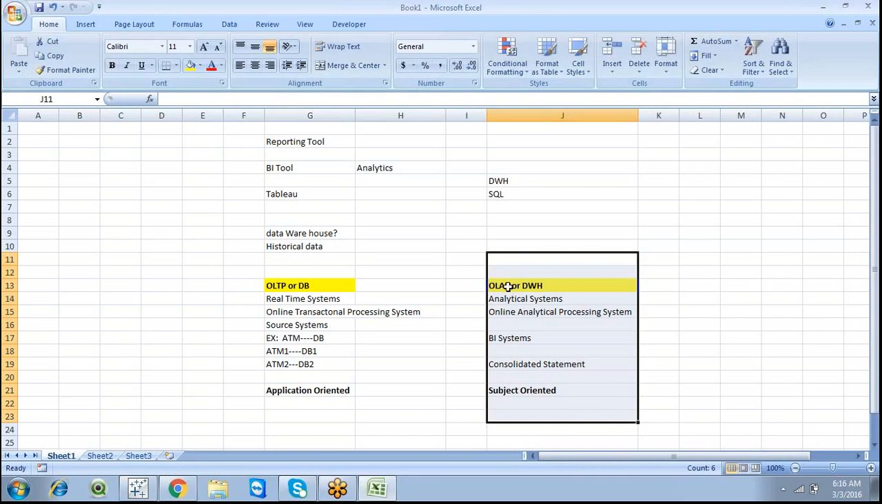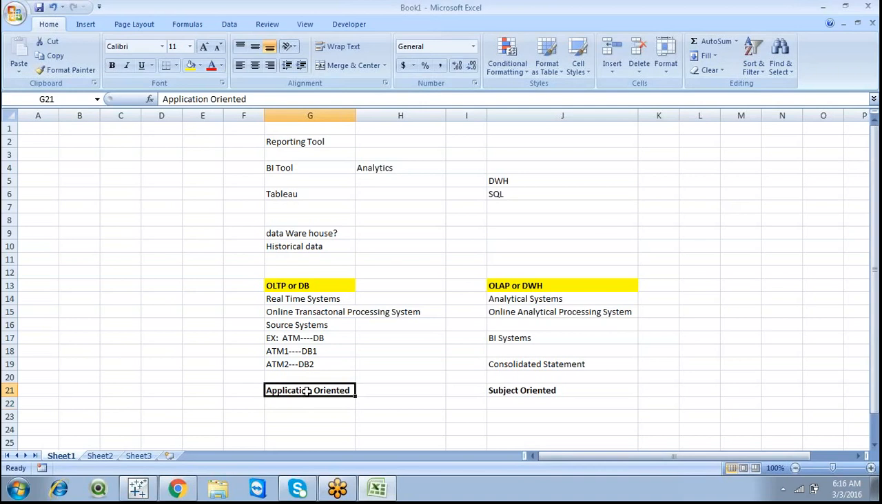On top of the data warehouse we are going to pull some set of records. It's a simple drag and drop of these particular dimensions. OLTP is application oriented, and OLAP is subject oriented.